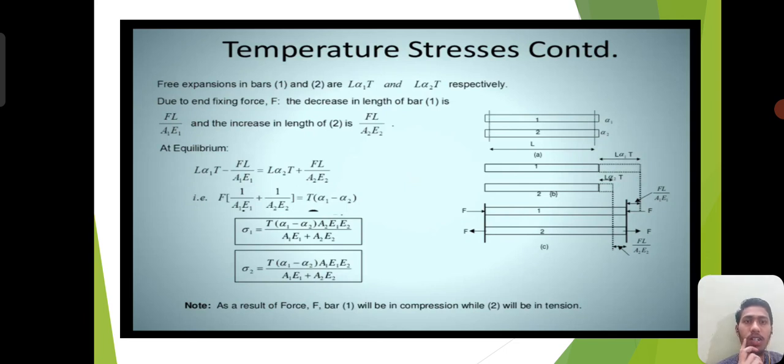By solving the overall equation, we get sigma 1 and sigma 2 values, where sigma 1 equals T into alpha 1 minus alpha 2 A2 E1 E2 by A1 E1 plus A2 E2, and sigma 2 equals T into alpha 1 minus alpha 2 into A1 E1 E2 by A1 E1 plus A2 E2. Note, as a result of force F, bar 1 will be in compression and bar 2 will be in tension.